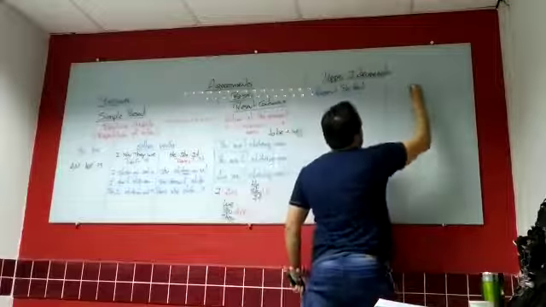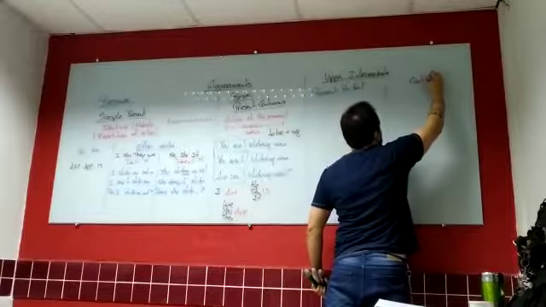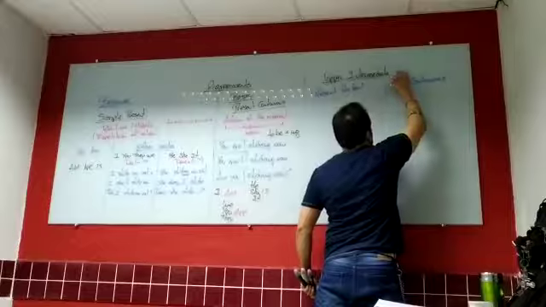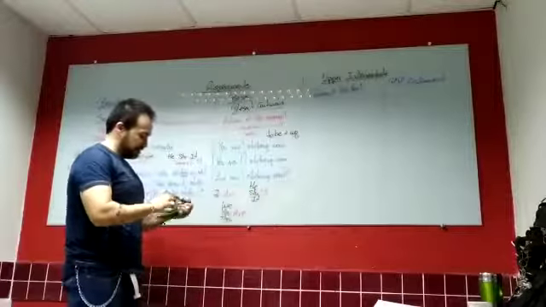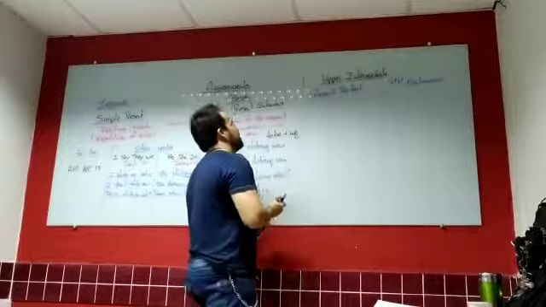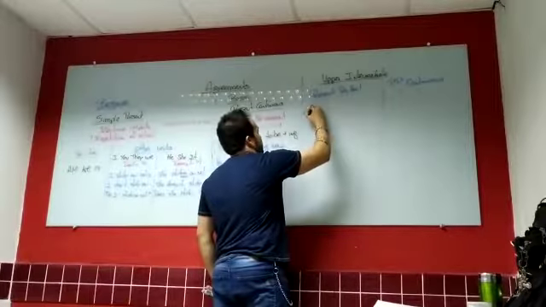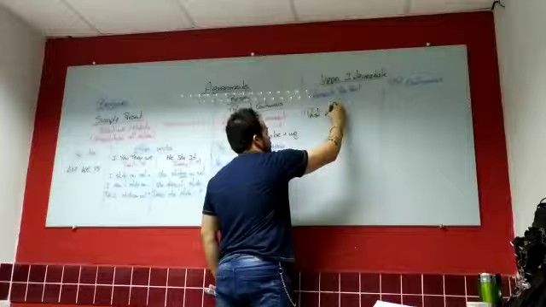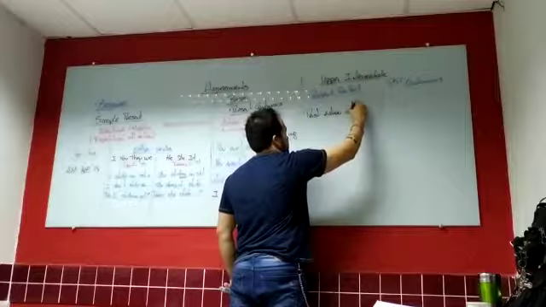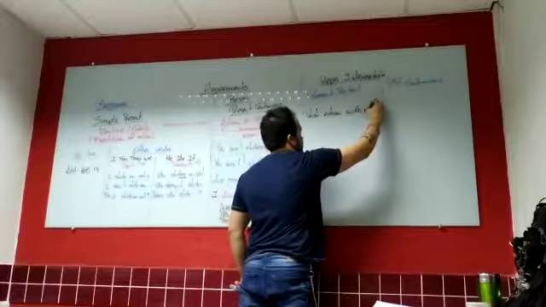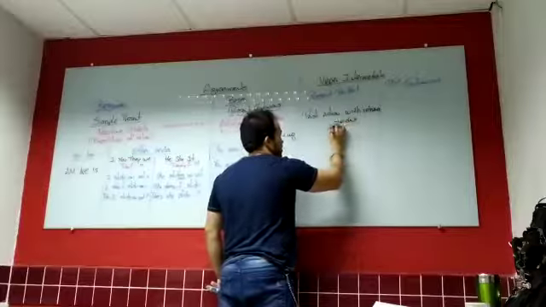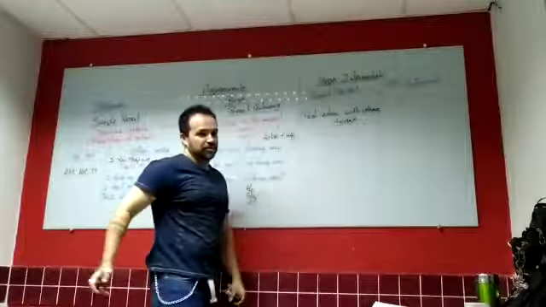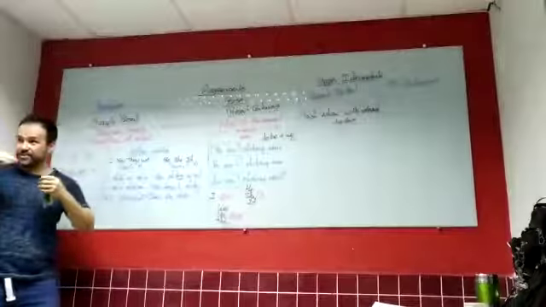Let's divide the words, and here continuous. Present perfect deals with past action with relevance today. That's why it's present perfect, because the relevance is today.